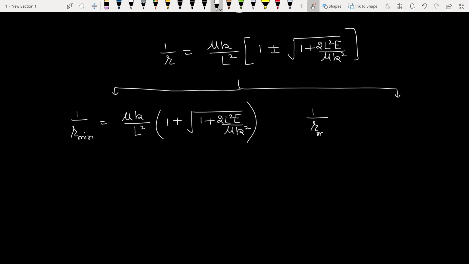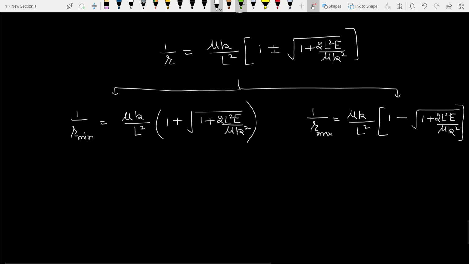Second is r maximum, which is the term when the above term is in minus sign. We mark these as equation number 12 and equation number 13.